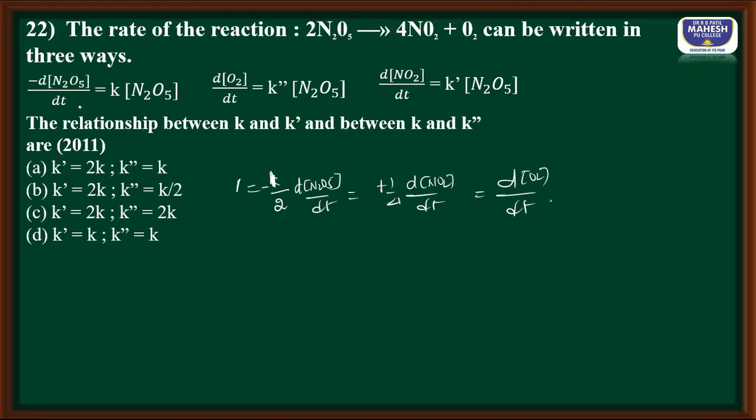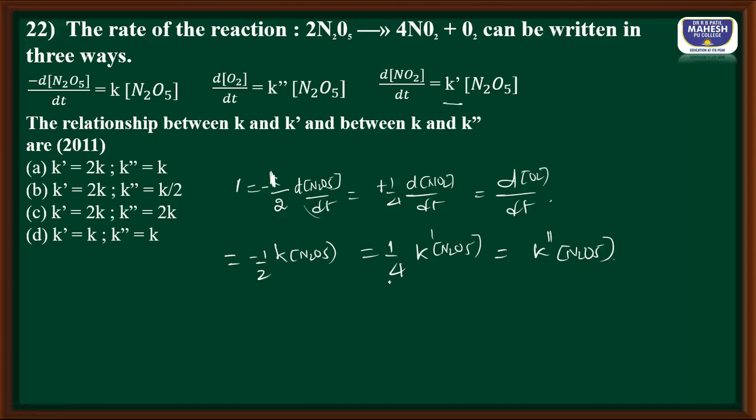Now let us substitute these things. This dN2O5 by dt is nothing but K into N2O5. And this dNO2 by dt is nothing but K dash N2O5, and finally this dO2 by dt is equal to K double dash into N2O5.